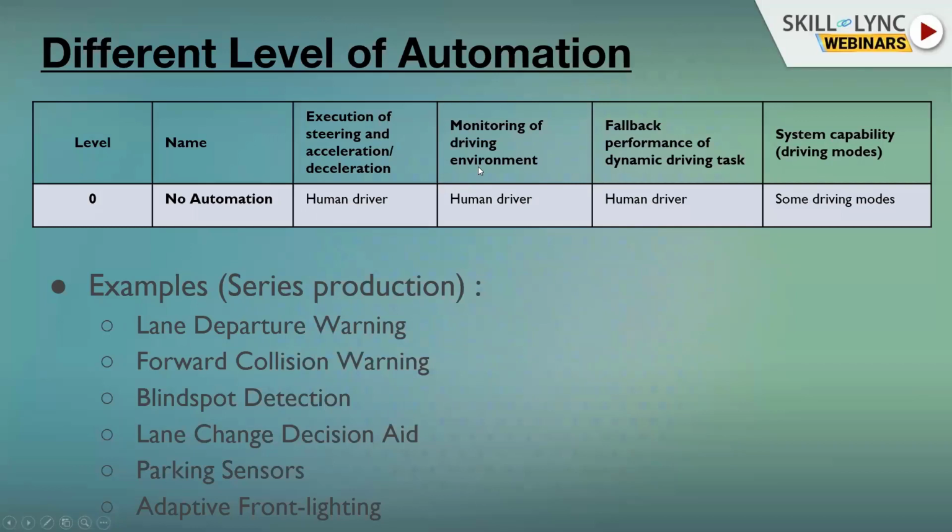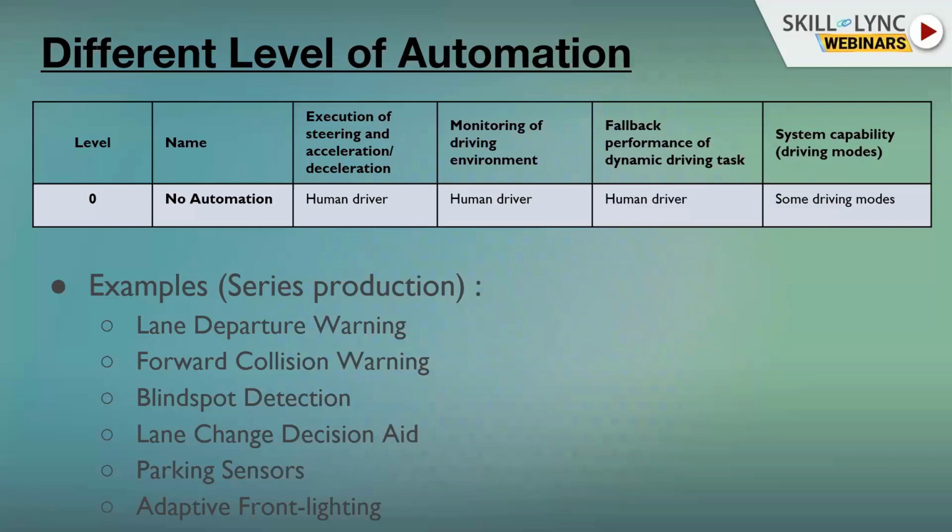Then we have the other very important category, which is monitoring of the driving environment. Who takes a look at the environment, the perception? Who does it? This is the human driver. The fallback, if something goes wrong, the fallback performance of the dynamic driving task in level 0 is the human driver. System capability, driving modes, some driving modes. So for example, most of the cars that you see in society are all level 0. I don't say all of them, but most of them.